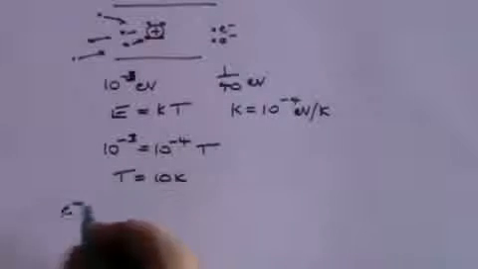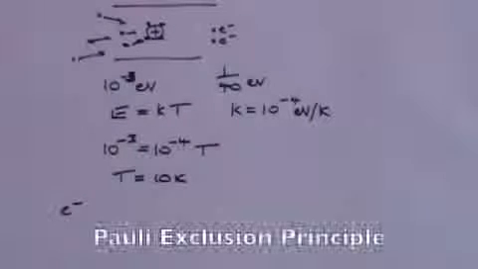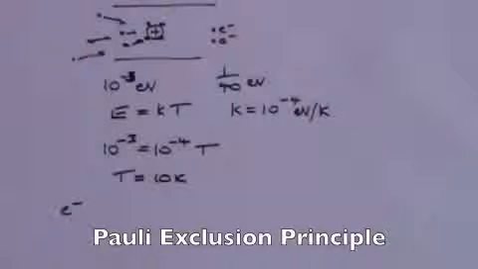Now, how does it help to have Cooper pairs? Well, an electron, as we've seen from previous videos, is what's called a fermion. Everything in the world is made up of either fermions or bosons. Fermions are essentially the fundamental particles, and bosons are the things that exchange with forces. A typical boson would be a photon, that particle of light. The Pauli exclusion principle applies to fermions but not to bosons.